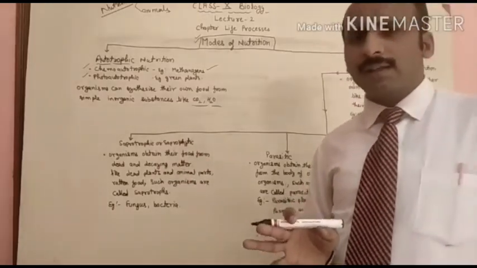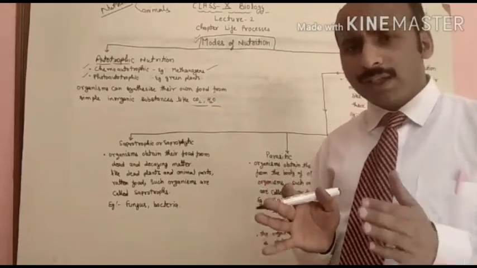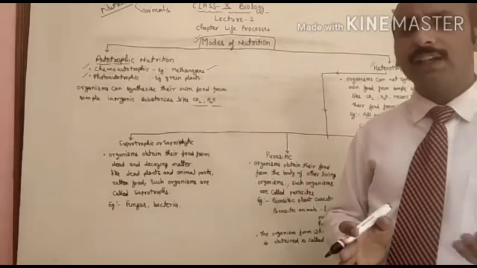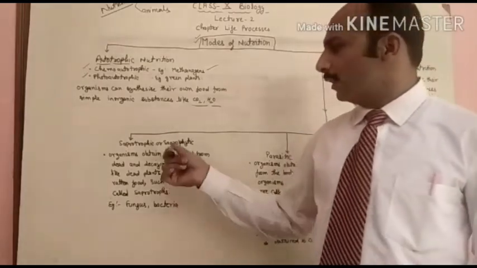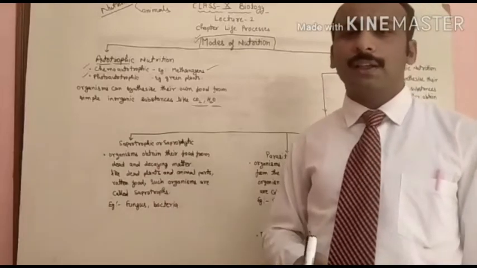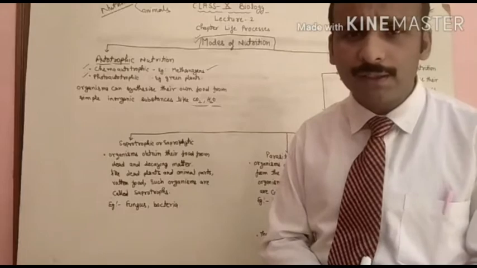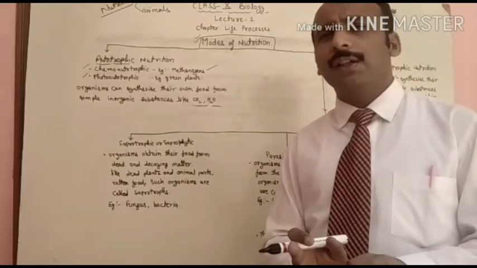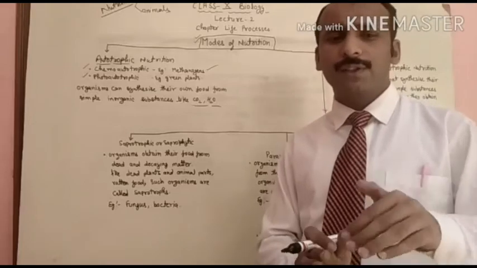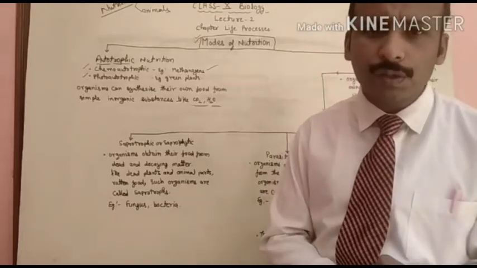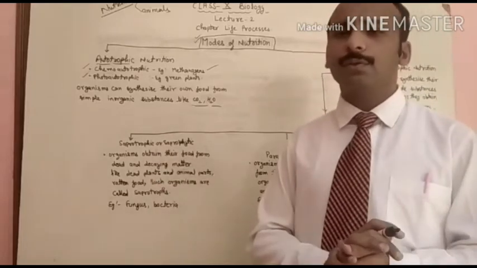Means in this mode of nutrition, organisms obtain their food from dead and decaying matter. Means जो चीजें खराब हो रही हैं उन चीजों से ये अपना फूड ऑब्टेन करते हैं. As you have seen many times, a fungus which is developed on the bread, a fungus which is developed on the pickles, a fungus which is developed on the leather shoes. So these all are the examples of the saprotrophic nutrition.